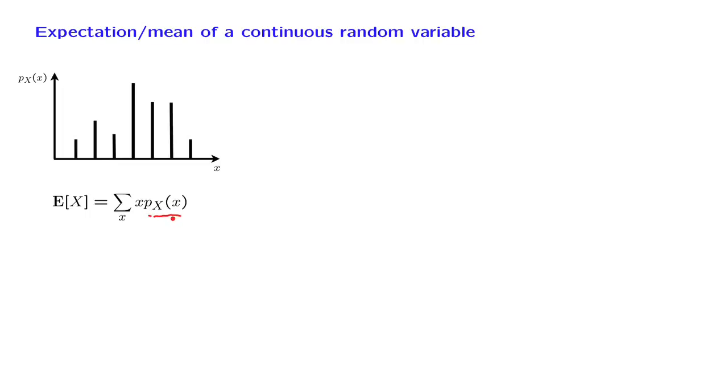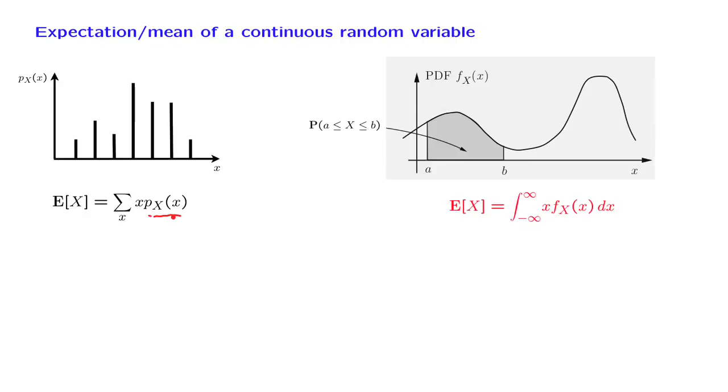In the continuous case, we define expectation in a similar way, as a weighted average of the possible values of x, weighted according to the corresponding value of the density. Points where the density is higher, for example here, will receive a higher weight in this calculation. But of course, since we are averaging over a continuous set, the summation will have to be replaced by an integral. This will be a recurrent theme in this unit.